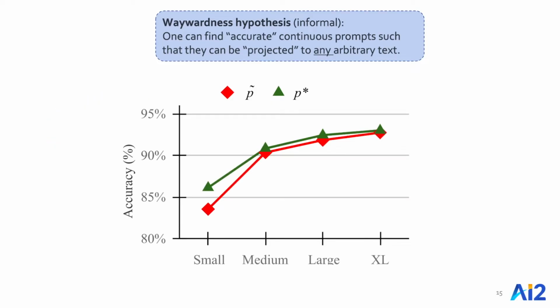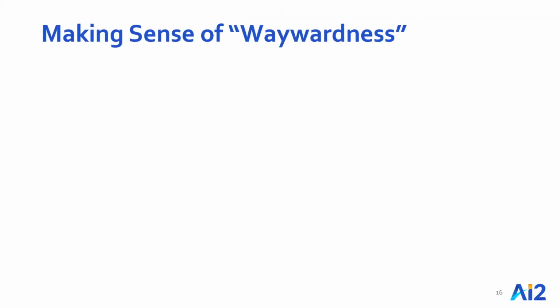Moreover, the accuracy gap between these two prompts decreases as models become larger. In other words, the larger the models get, the less interpretable the continuous prompts that we get from them become. Yet another pragmatic concern in using these large language models. There are more experiments in the paper that I won't get into, and instead I'm going to use the remainder of my time to share some intuition that enables waywardness.